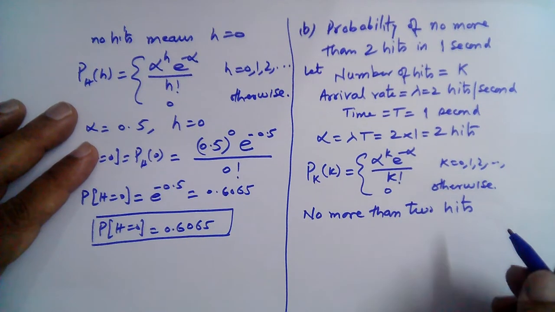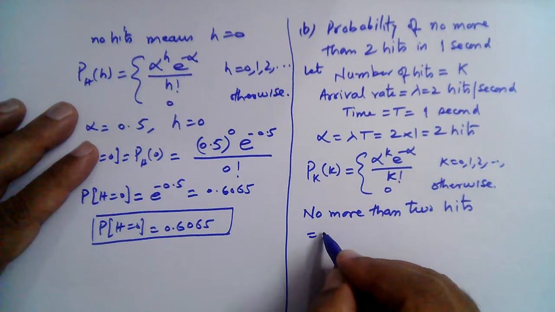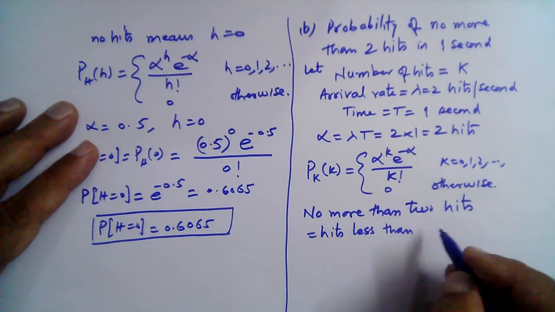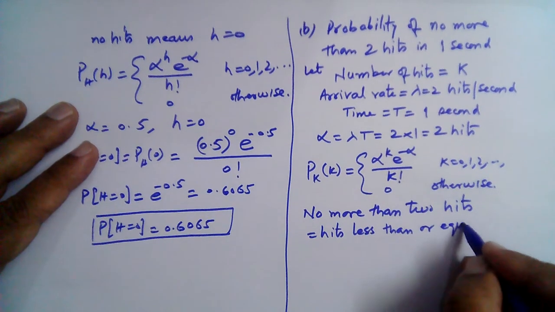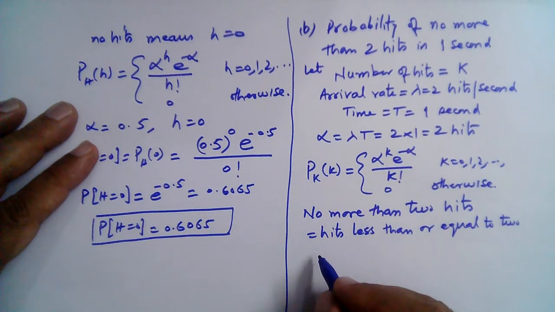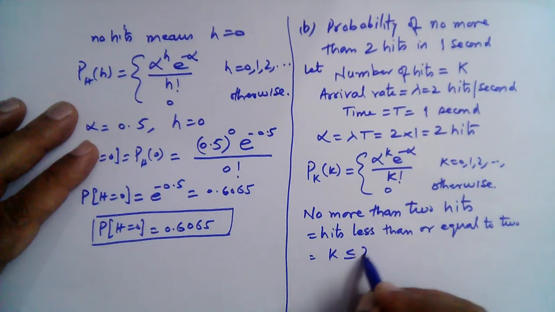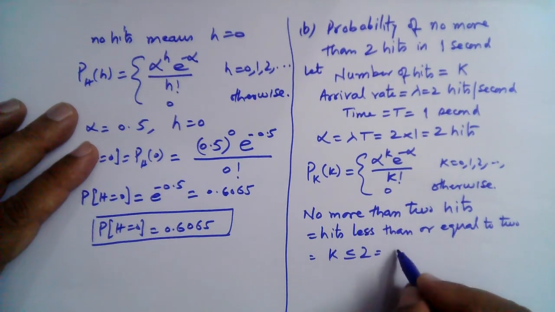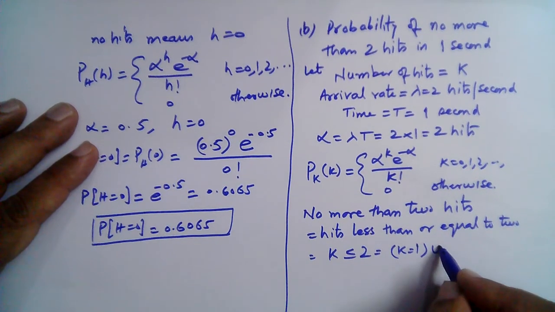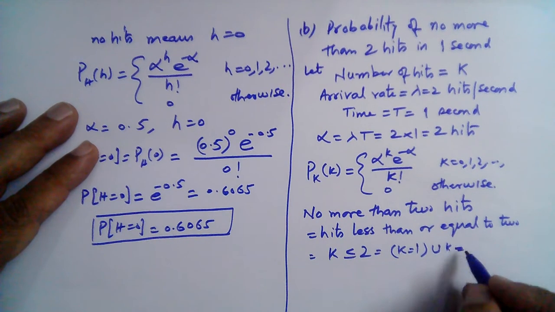So it means that hits are less than or equal to 2, and that means k is less than or equal to 2, and that means k is equal to 1 and k is equal to 0 also, right?